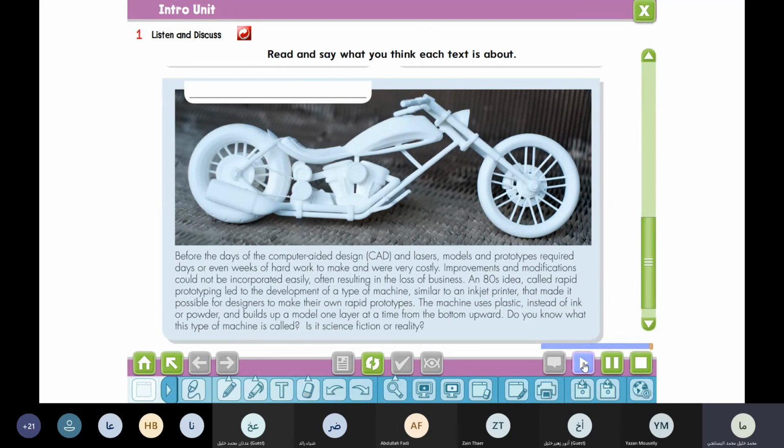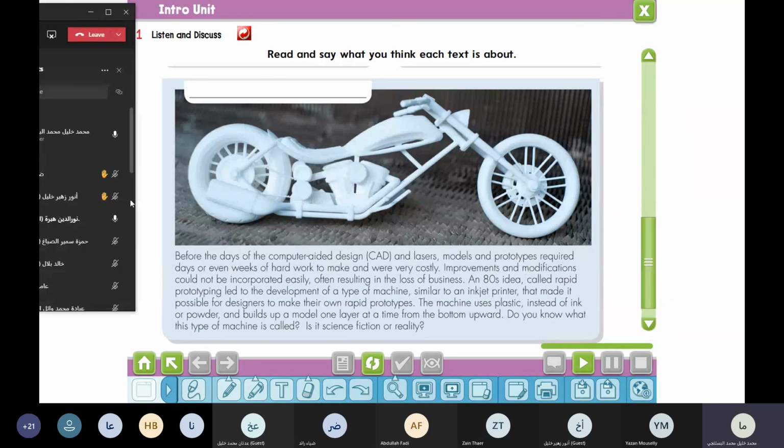Is it science fiction or reality? Okay. Now, what do you think the passage is talking about? Can I answer? Yes, Noor? 3D printing.